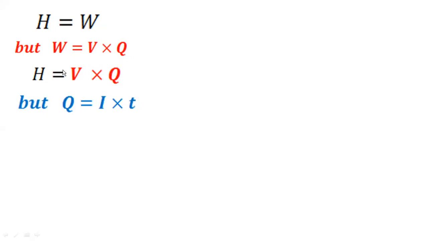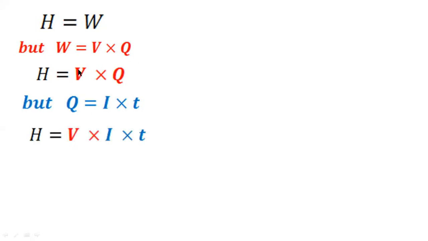So H will become H is equal to V into I into T, because Q value is IT. So let me put that. H is equal to V remaining the same, and in place of Q I am placing I and T. So the formula is becoming V into I into T. That is the formula for heat.